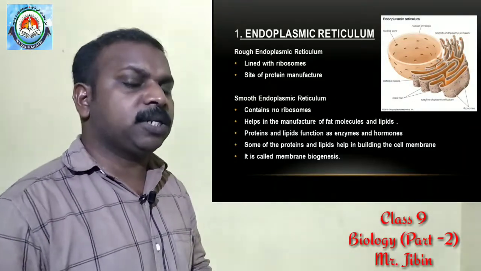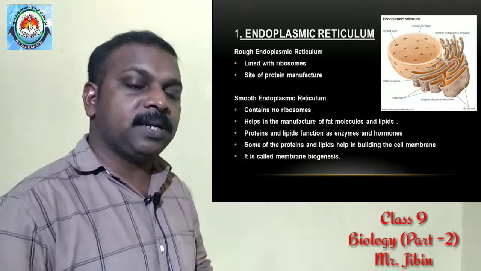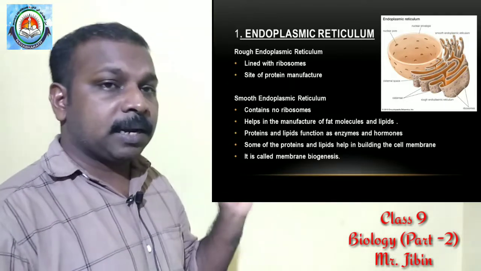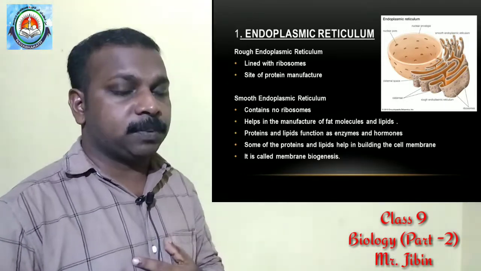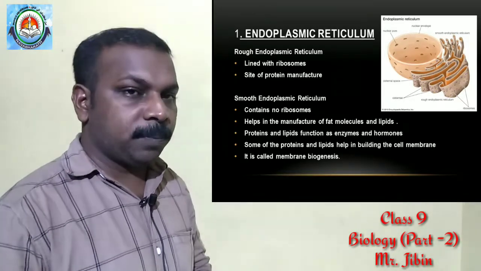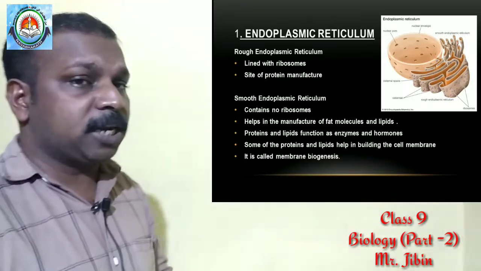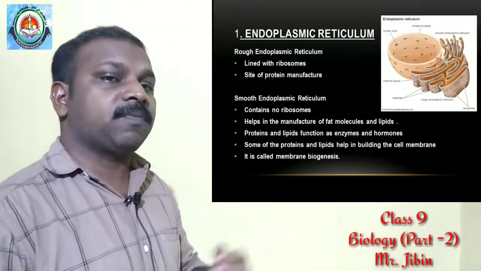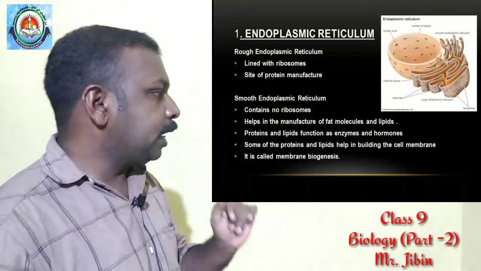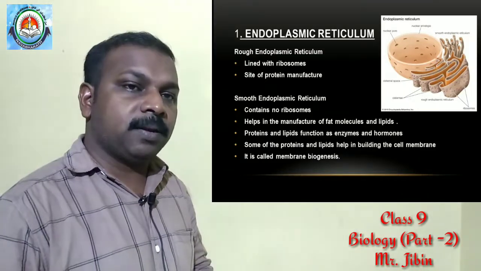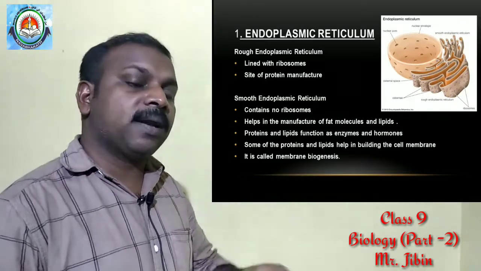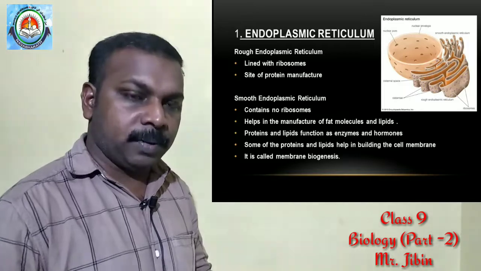Okay, again I say, what is endoplasmic reticulum? Endoplasmic reticulum are membrane bound vesicles present in the cytoplasm of the cell. There are two types: rough endoplasmic reticulum and smooth endoplasmic reticulum. Both of them have different functions. Rough endoplasmic reticulum has ribosomes on its surface. These ribosomes are the sites of protein manufacture. So proteins are made in ribosomes, and these proteins are distributed to different parts of the cell.